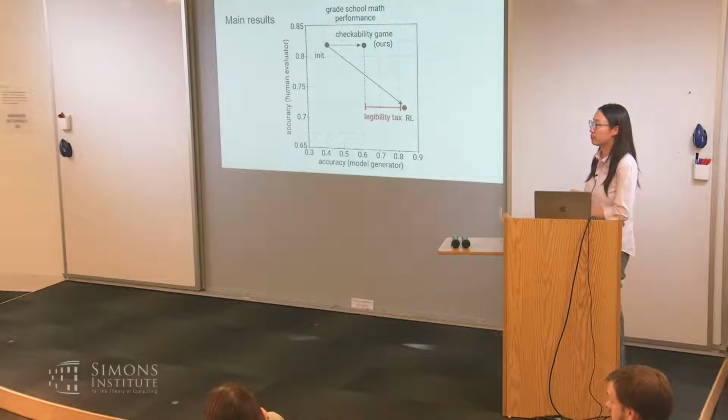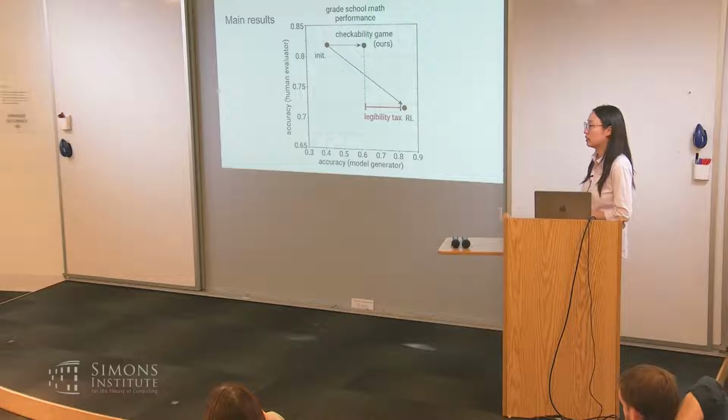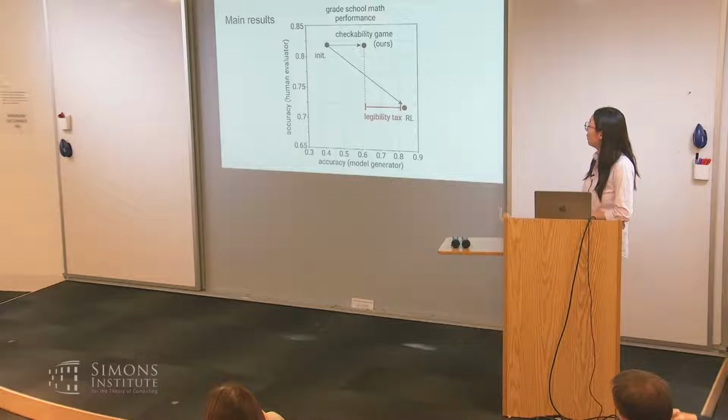I see. But you put legibility tax on the x-axis. So what is this drop in the y-axis? That's a gain, right? Oh, that's a gain. Accuracy, right? Because you want it to be legible. Fine. Yeah.